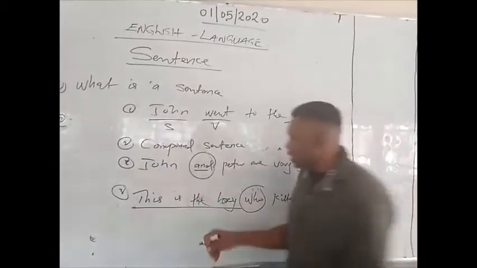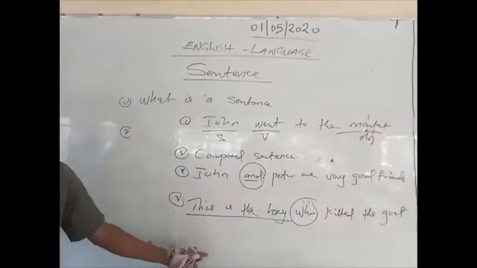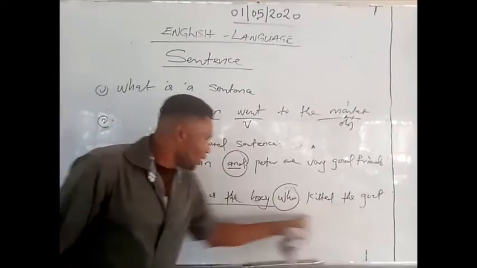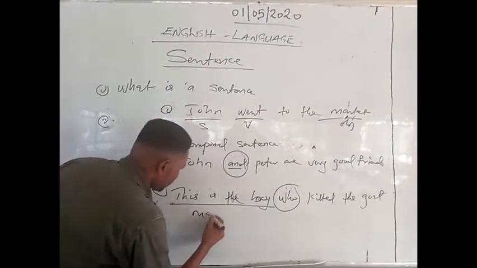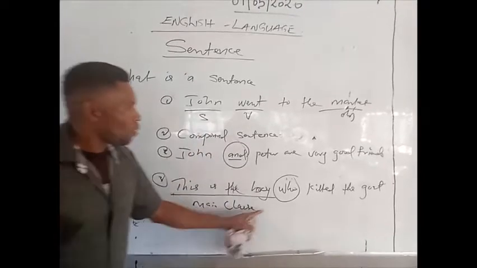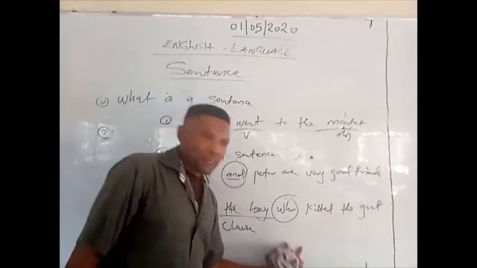The boy here in question is the one who killed the goat. And that is why it is called a main clause. This is the boy who killed the goat is said to be a main clause in the expression used. Main clause, the boy. Who killed the goat is said to be the subordinate or dependent clause.